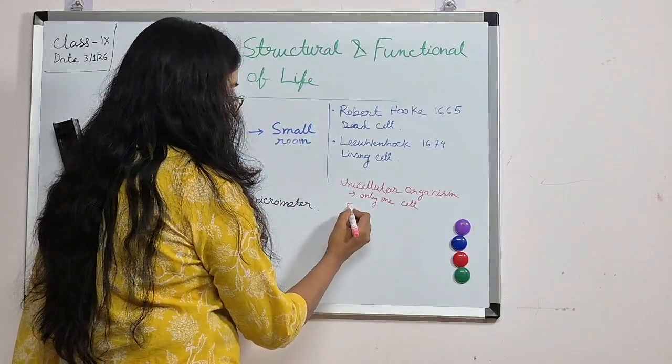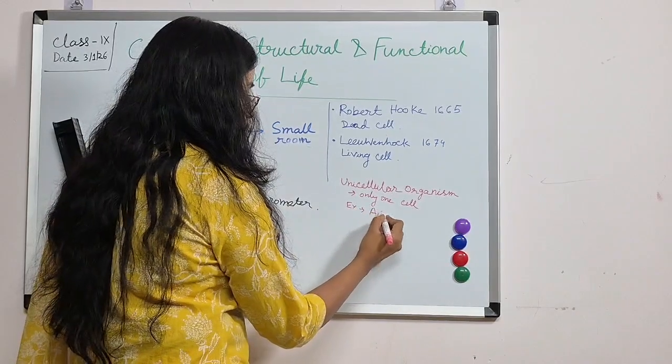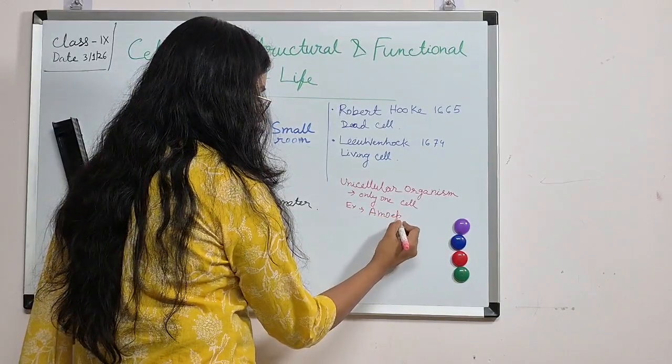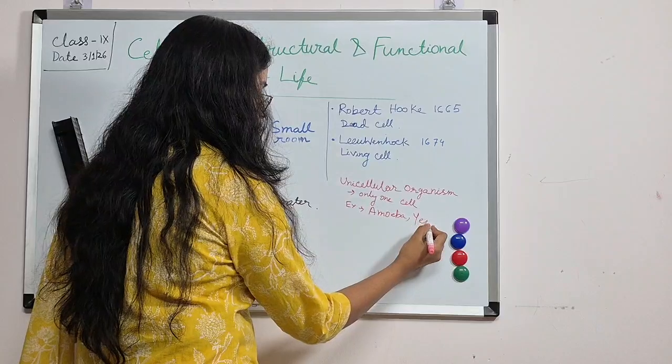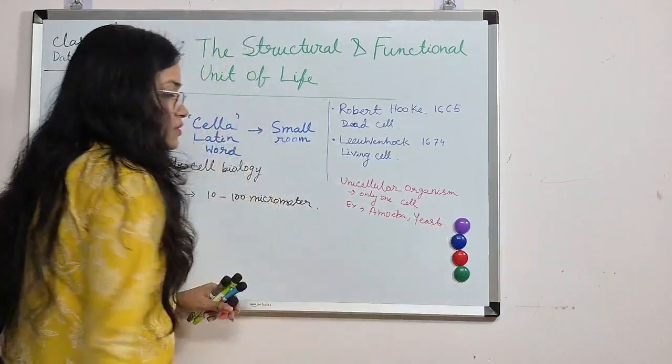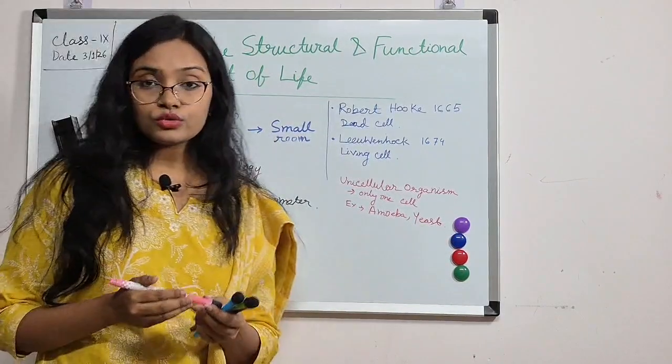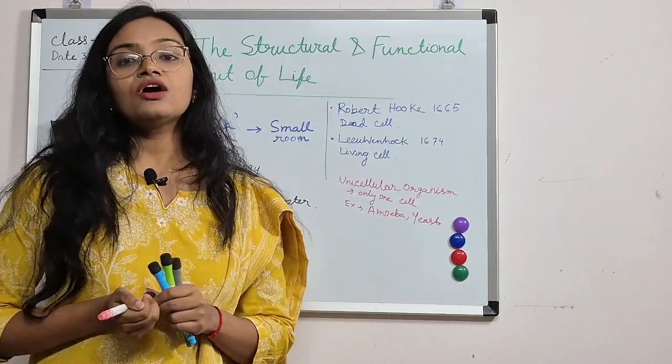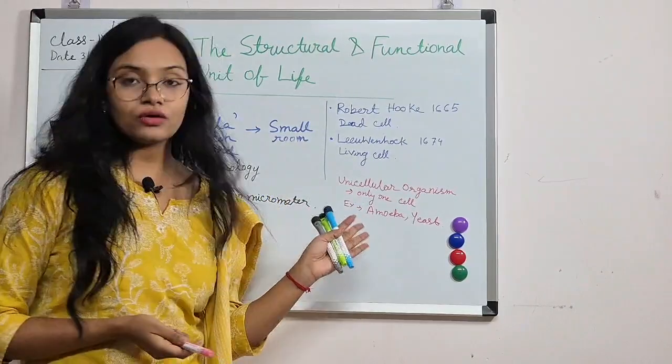Examples are amoeba, yeast, etc. Some bacteria, protozoa, and fungi are also unicellular organisms.